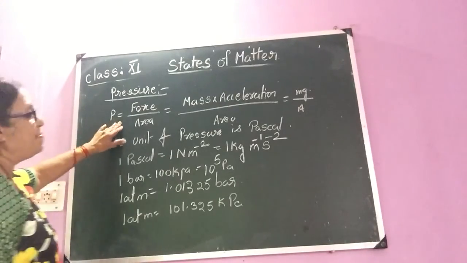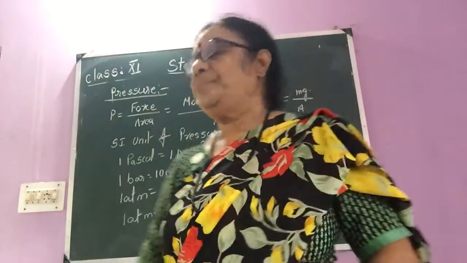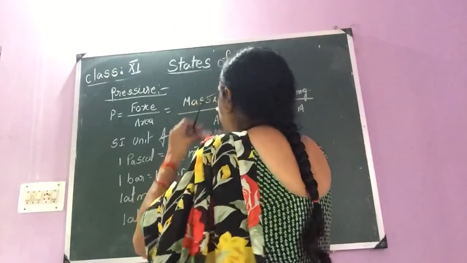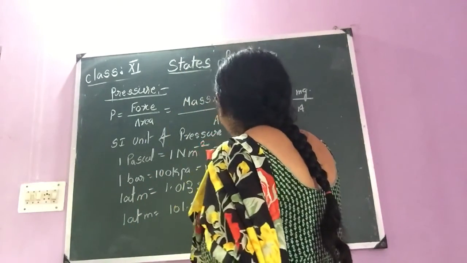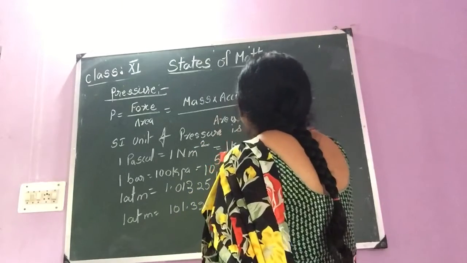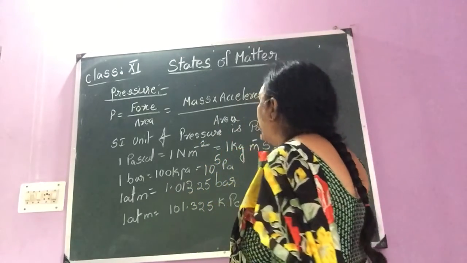What are we doing, children? Pressure. Pressure is equal to force upon area, is equal to mass into acceleration upon area, is equal to mg upon capital A, area.